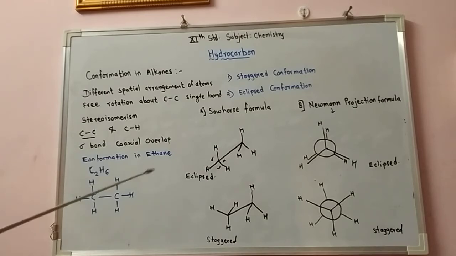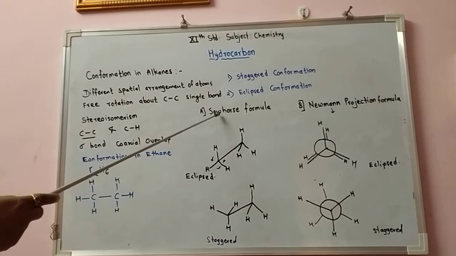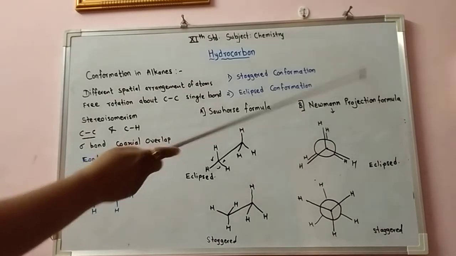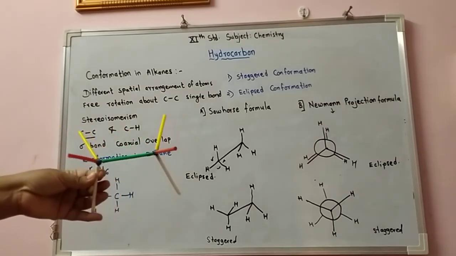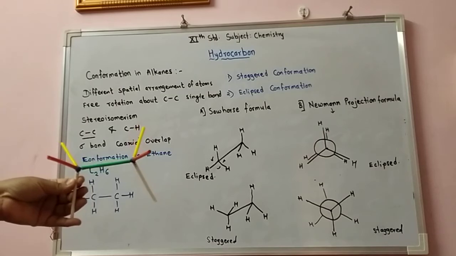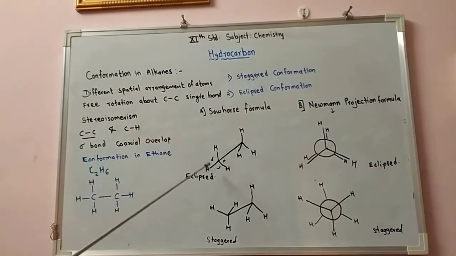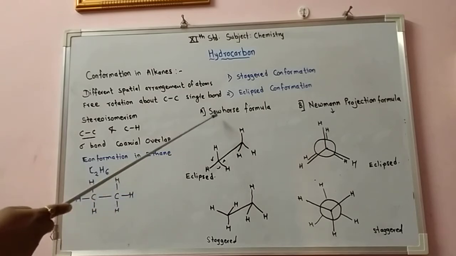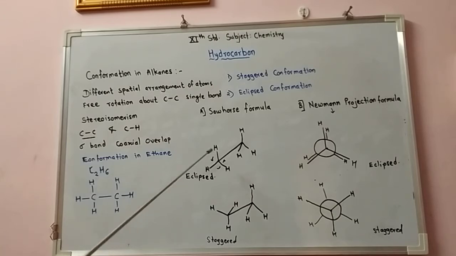Let's see the staggered and eclipsed conformations represented in two ways: the Sawhorse formula and the Newman projection formula. These are three-dimensional molecules, and we can represent them on paper or on the board in these two formulas.